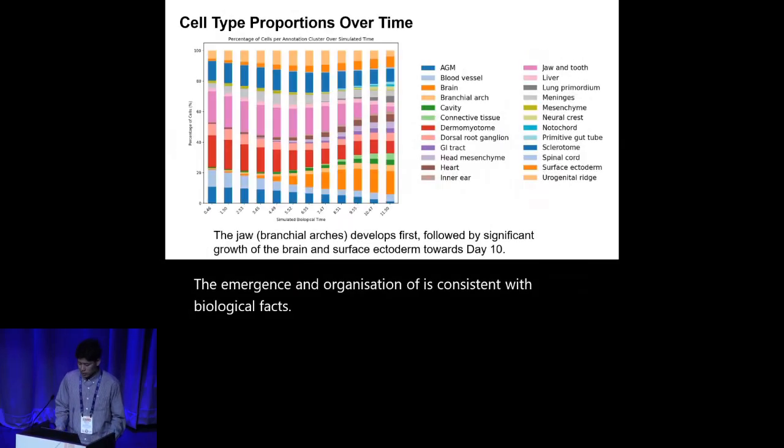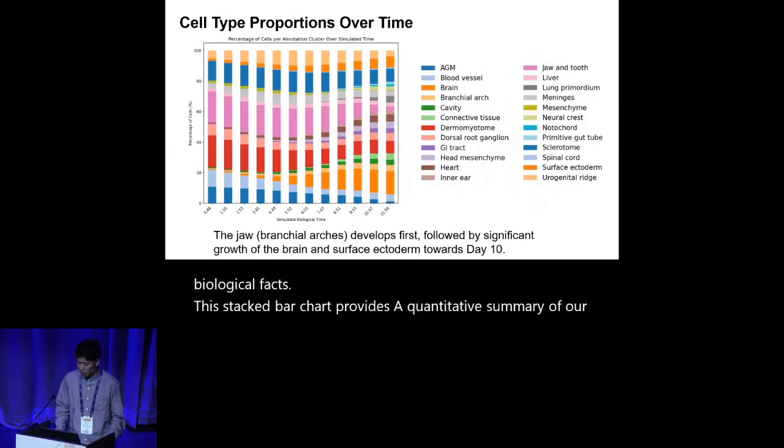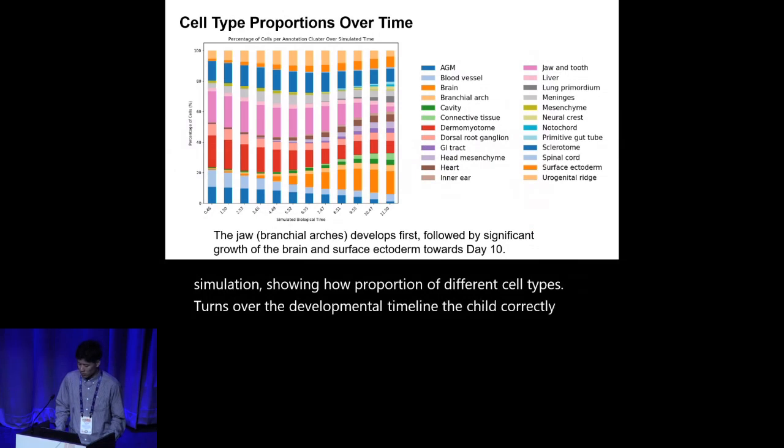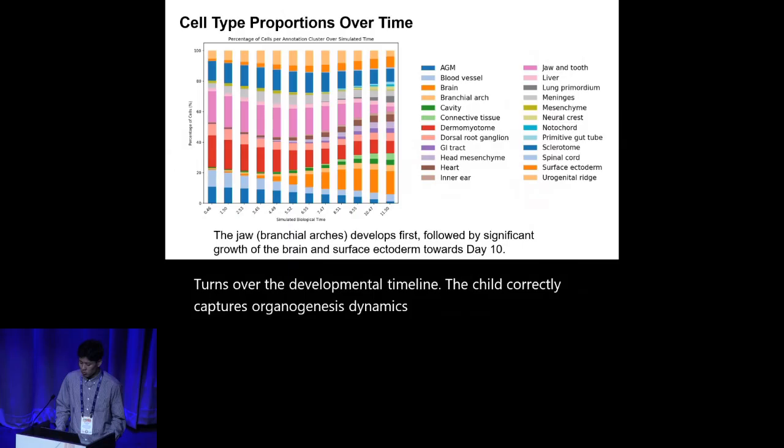This stacked bar chart provides a quantitative summary of our simulation, showing how the proportion of different cell types changes over the developmental timeline. The chart correctly captures organogenesis dynamics. For example, it shows the branchial arch and jaw structures are prominent early on. As development progresses, the relative proportion of the brain and the surface ectoderm increases significantly, reflecting known patterns of growth.